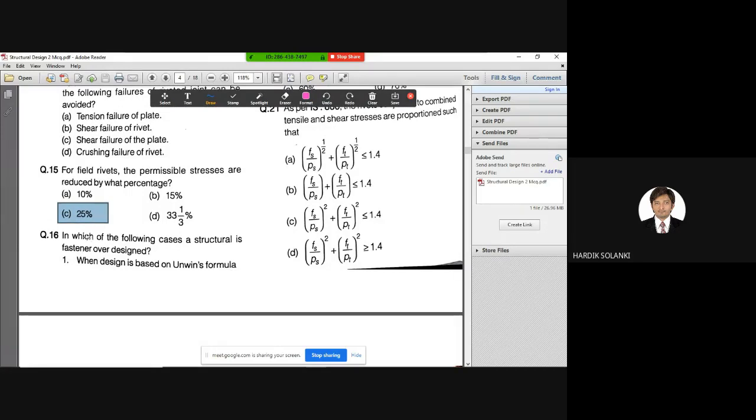Okay, question number 16. In which of the following cases is a structural fastener overdesigned? First case: when design is based on Unwin's formula.